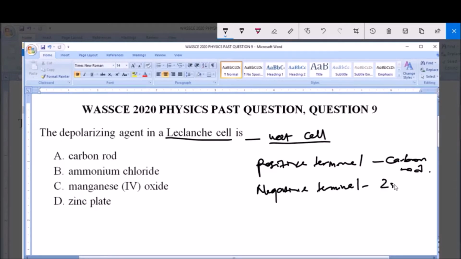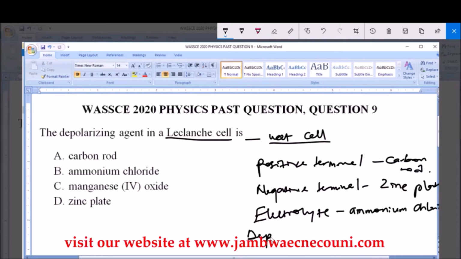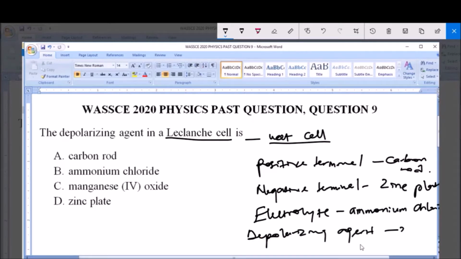Zinc plates, and that is option D. The electrolyte is the ammonium chloride, and that is option B. And now the depolarizing agent is the manganese 4 oxide, and that is option C. So manganese 4 oxide is the depolarizing agent in a Leclanche cell.